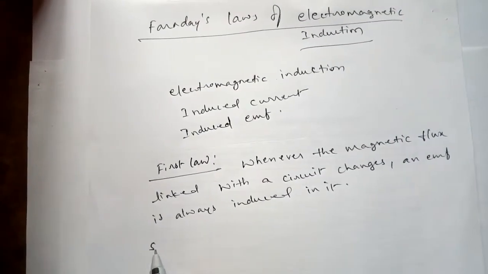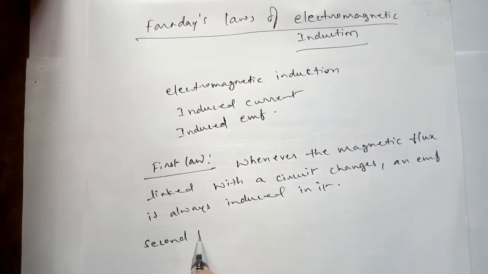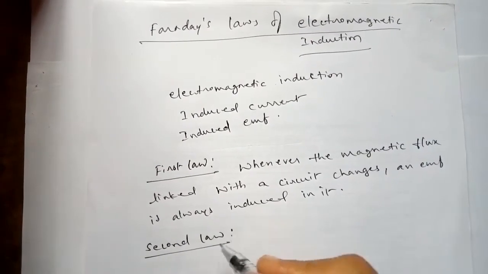A second law was also formulated based on the observation.